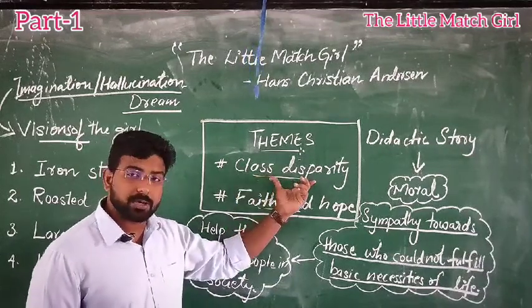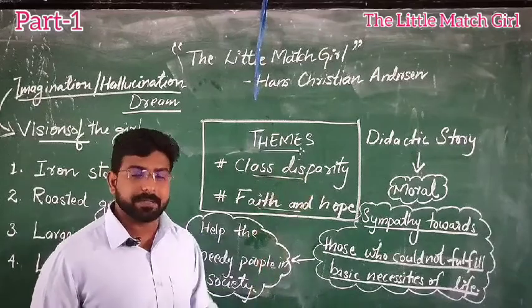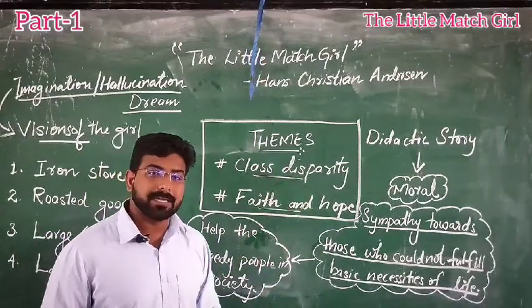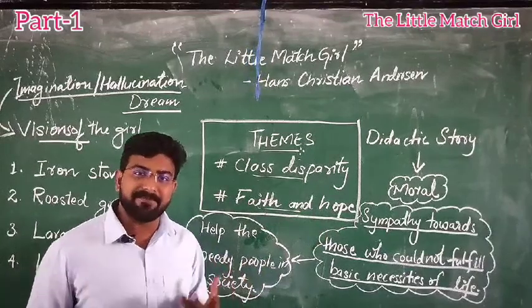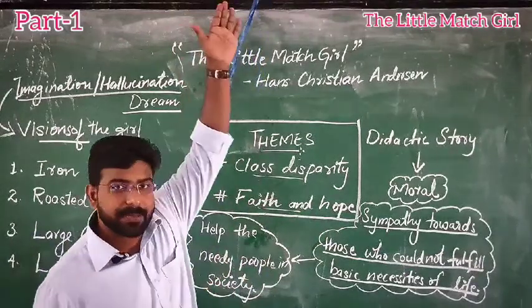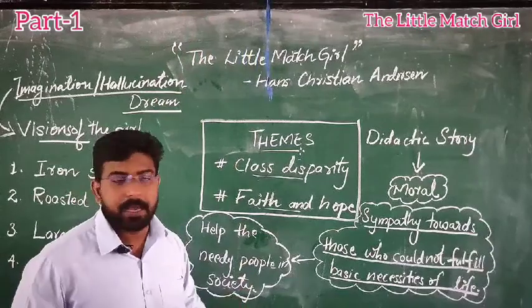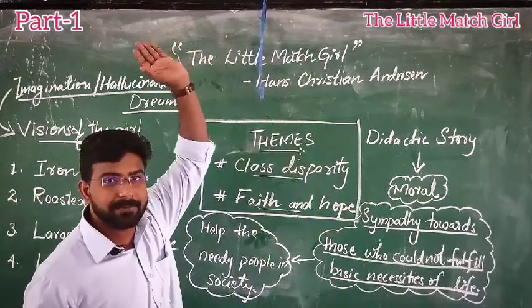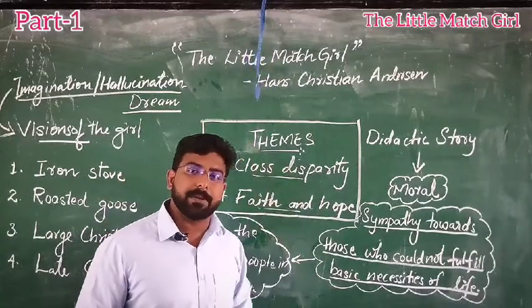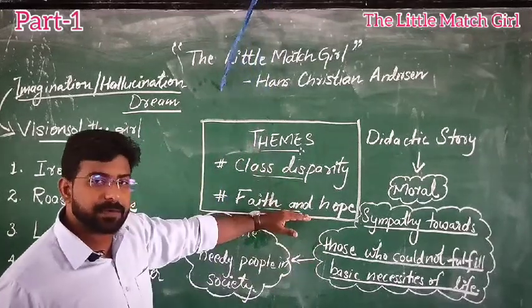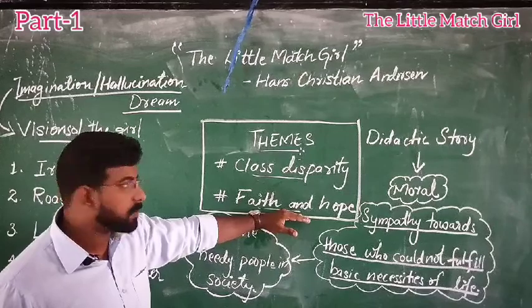The next theme of the story is faith and hope. We all have faith in whom? The ultimate, God. And we have a hope that He will look after our good and will do all things for our better. This is the main theme of the story.